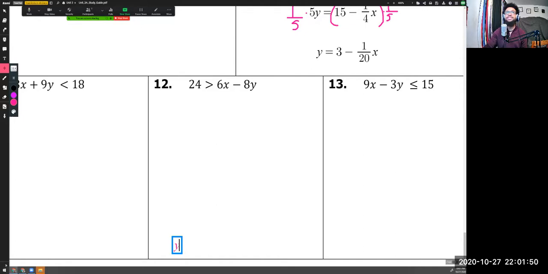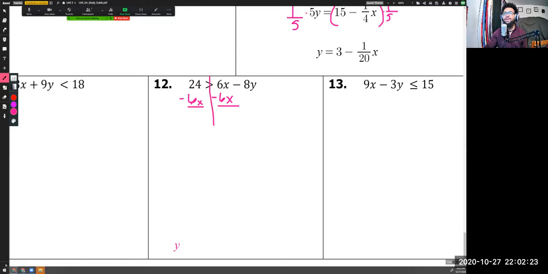All right, so let's begin this one. We have the 6x minus 8y. The 6 is positive. I think this one confuses students oftentimes because we have a negative 8y and students want to add 6 to both sides, but that doesn't work, because if you added 6 to this side here, you get 12x, and then you'd have another 6x on this side. Doesn't work out. Instead, what we're going to do is the opposite operation. So this thing is positive, so we're going to subtract 6x from this side, 6x from this side.